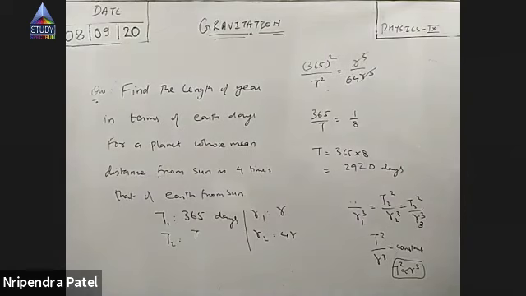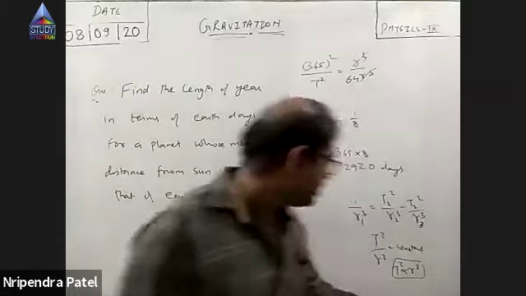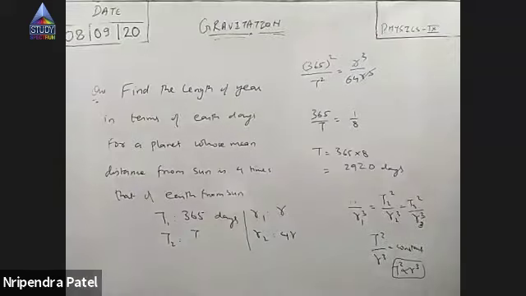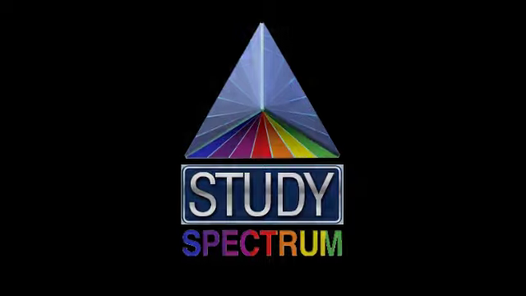So a planet which revolves at a distance 4 times the distance of Earth from the Sun will take 2920 days to complete one revolution. Okay, is it clear? Yes, sir. Okay, I'll stop today.